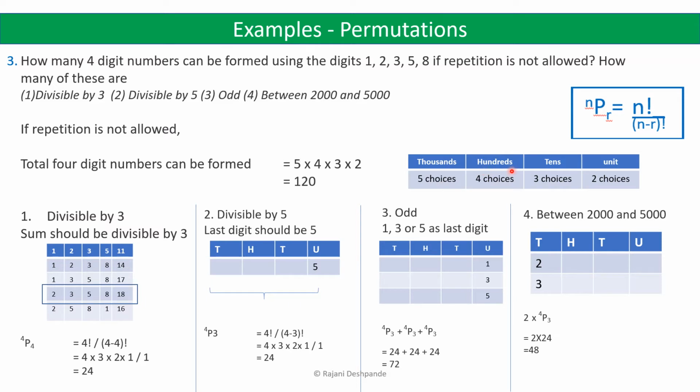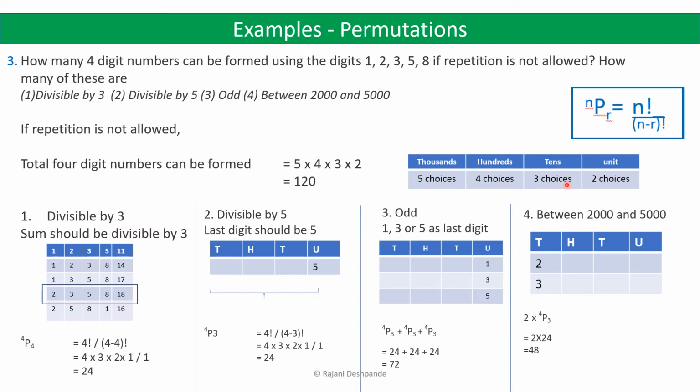So we have 5 choices. Then for the hundreds place, we are left with 4 choices because we cannot use the same digit which we have used in the thousands place. So the digits which are not used in the thousands place can be used in the hundreds place. So we have 4 such digits. Next, for the tens place, we have 3 digits because the 2 digits which we have used for thousands and hundreds place, we cannot use them for the tens place. So the remaining 3 digits can be used here.